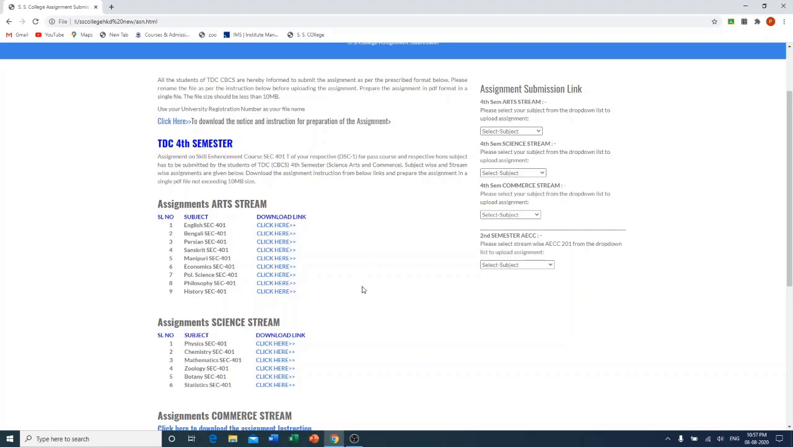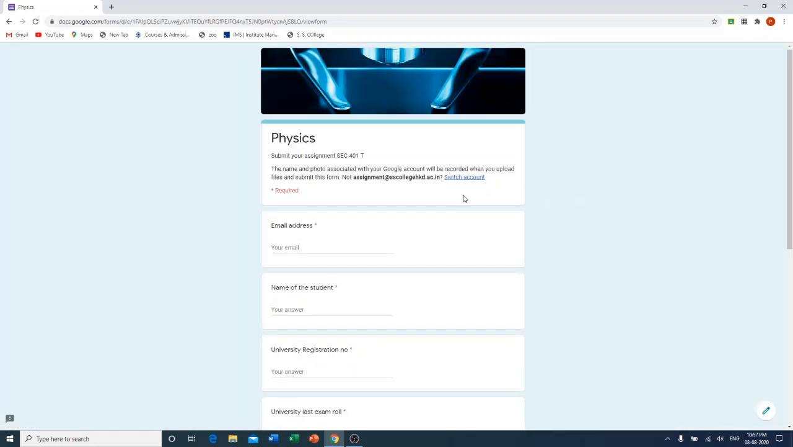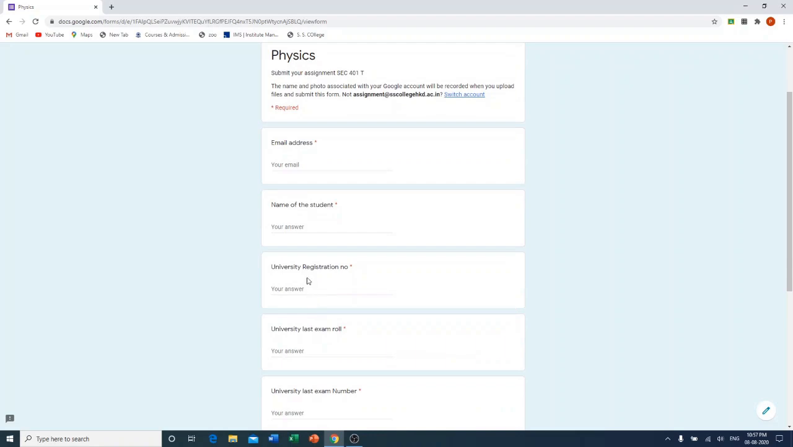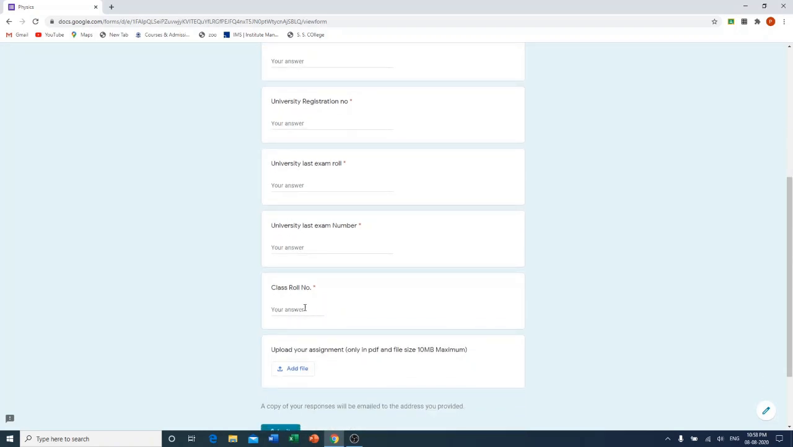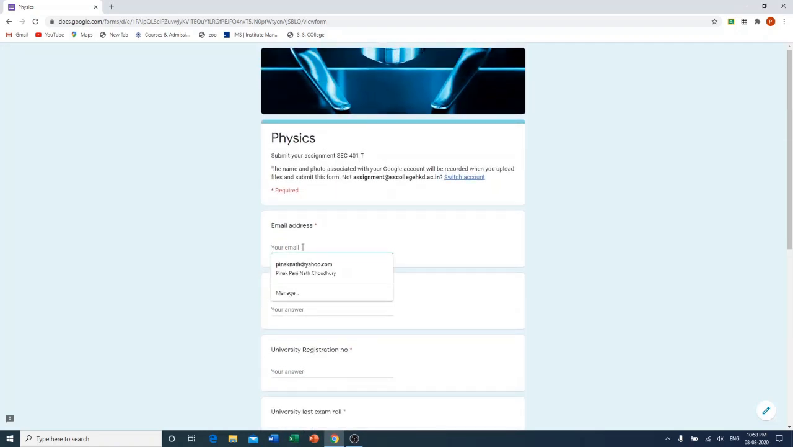And then, as I am a student of physics, I have to get the upload link from the science group, where I have to select physics from this drop down menu. The first one is physics, and I only have to select that, which will lead me to a new page where I have to give the email address, name of the student, university registration number, last semester exam roll, last semester exam number, then class roll number, and then upload my prepared assignment. For that, I am giving my email address,